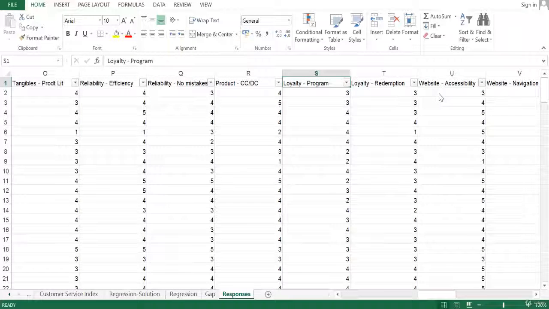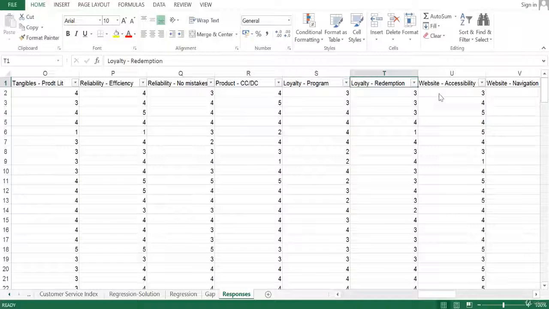The next two sets of questions are with respect to loyalty programs and loyalty redemption. So how is the loyalty program rated by the respondent with respect to the bank service he or she is using? Remember, loyalty programs are an important marketing promotion activity which the bank does because it helps in retaining the customer, and it also helps in getting the customer to transact as frequently as possible, and keep a share of the bank in the mind of the customer using this program.